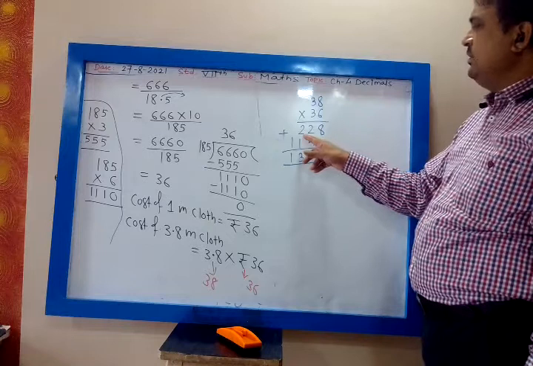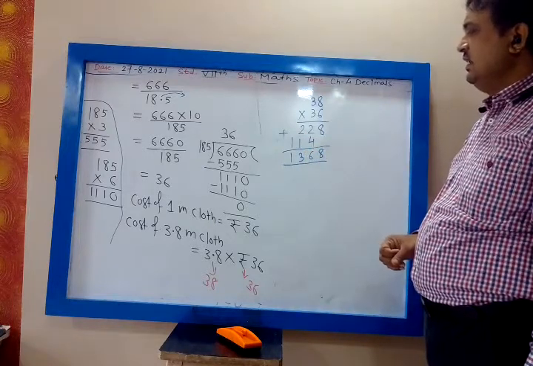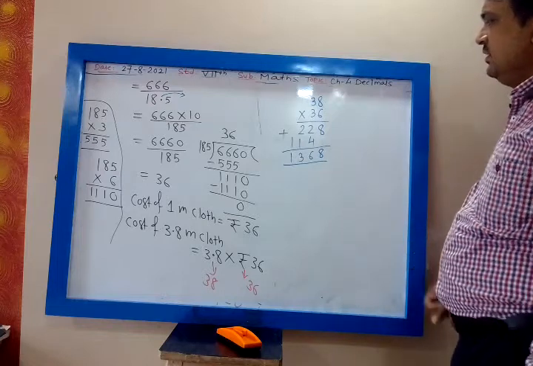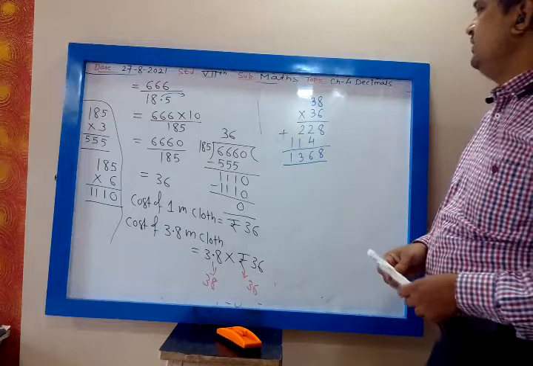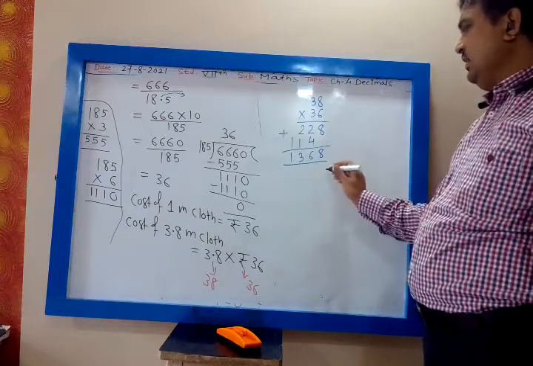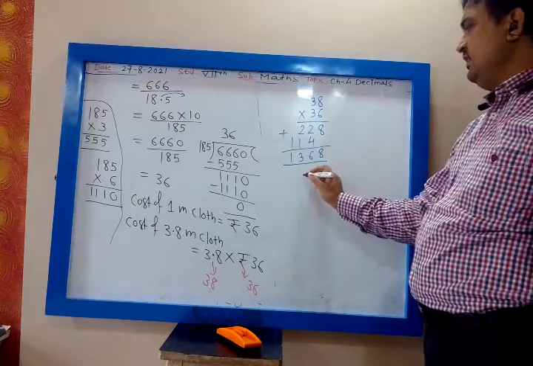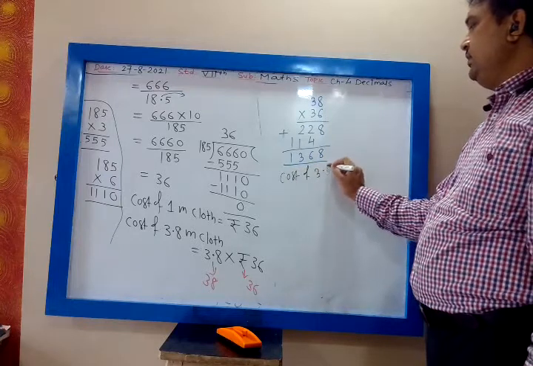My dear, this 2 will be added or not? 2 plus 1, 3. Yes? 1368, no. So this is 1368. So cost of 3.8 meter of cloth